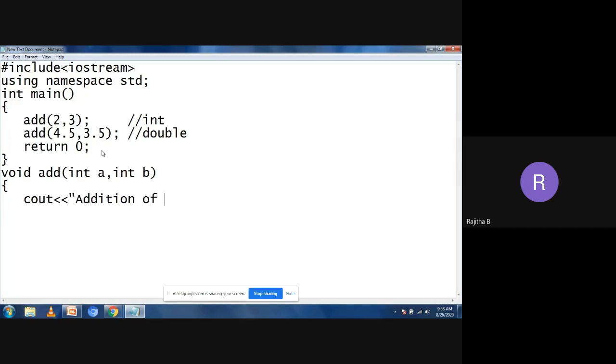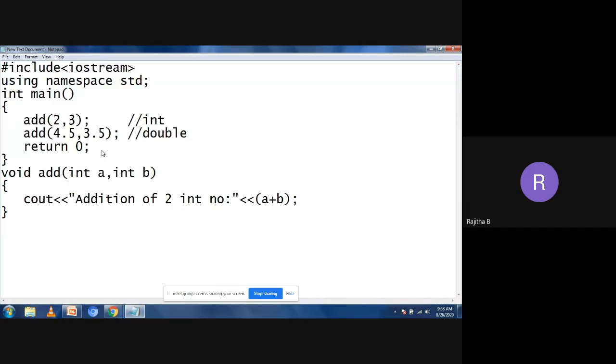Addition of 2 int numbers. I'll ask everyone to show me the notes, so be prepared with that. This is a plus b. Simply I'm closing the function.